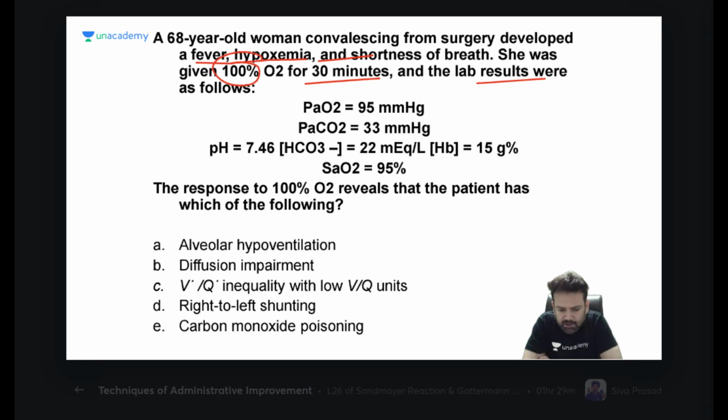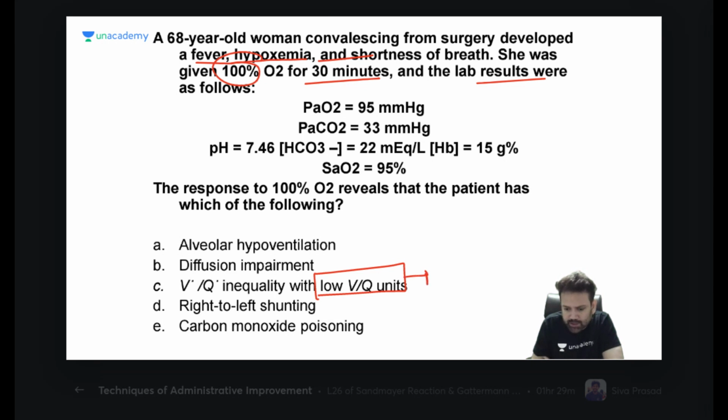Just tell me in the comment section, I will discuss fast, otherwise fewer questions will be covered. Just tell me what do you think and why. And also why. Yes, Akshay, V by Q mismatch. If there is V by Q mismatch, I have discussed yesterday too.